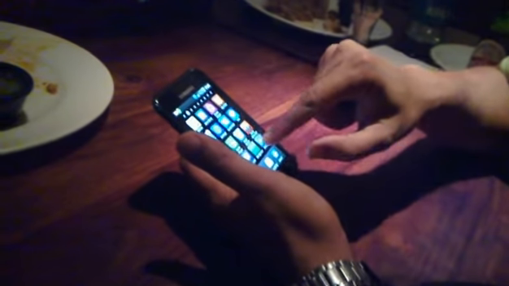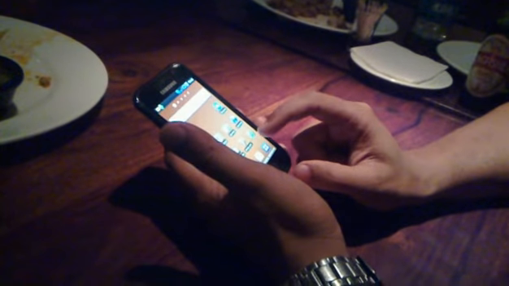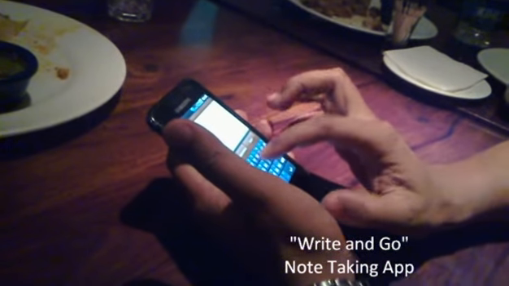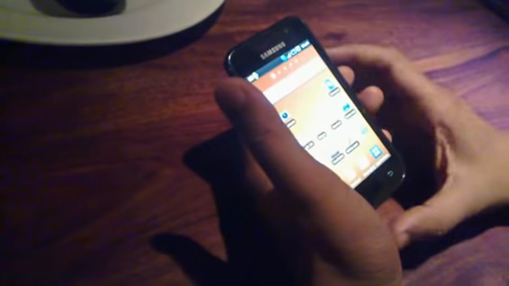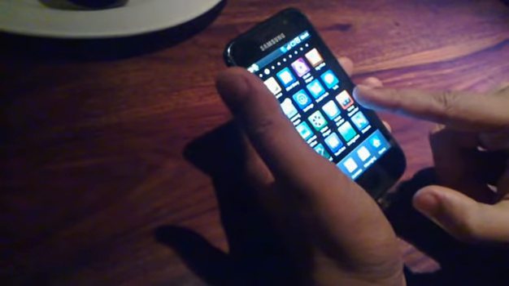Then we talked about something called Write and Go. This is an application which I really like. This is preloaded on the phone, by the way. So I type anything, and from here I can update any of the statuses all together in one go. So this is Write and Go. Then I have something called Swype.